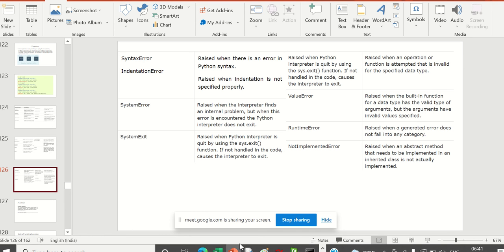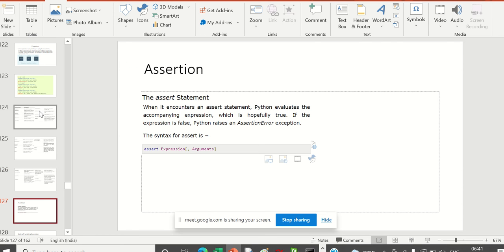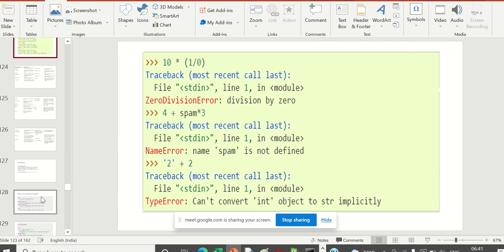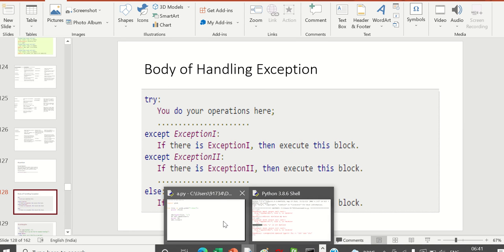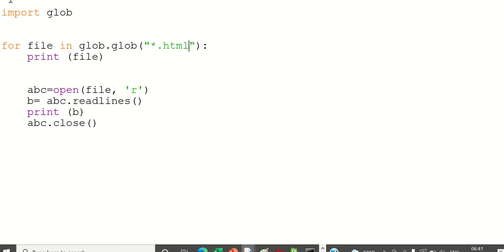Now let us see the way in which we can handle exceptions. This is called the body of an exception. In this way we will be able to handle the exceptions. This is the structure. So let us see a simple basic code to see how it is handled.